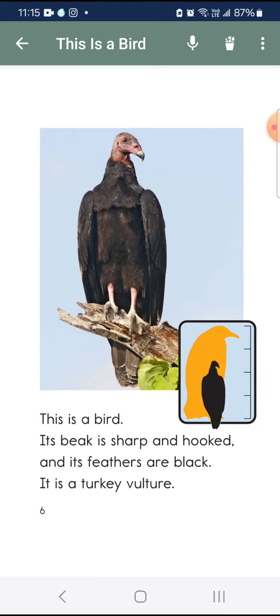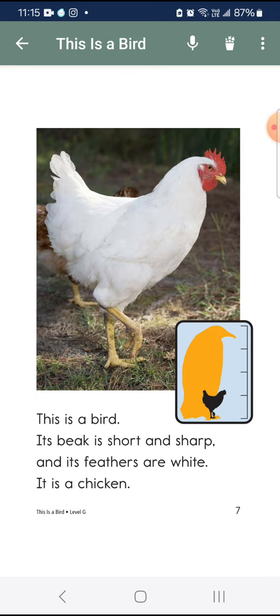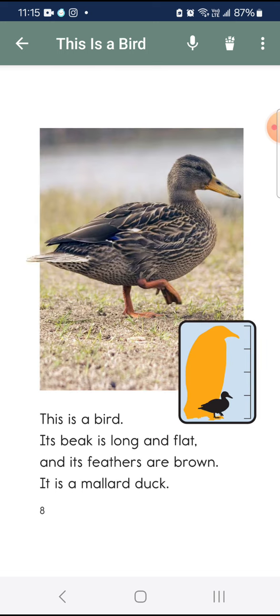This is a bird. Its beak is sharp and hooked, and its feathers are black. It is a turkey vulture. This is a bird. Its beak is short and sharp, and its feathers are white. It is a chicken.